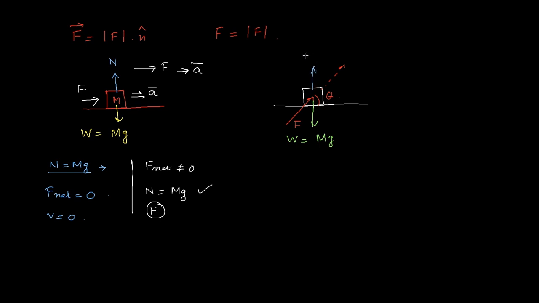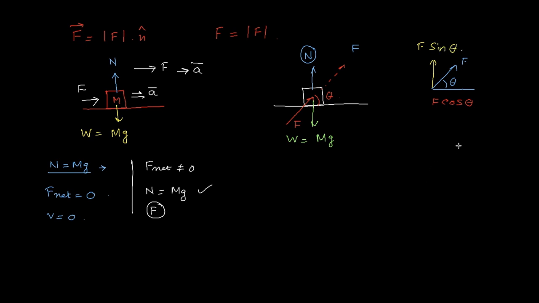But is it only N? No, it is not only N, because now F has two components. If the applied force is F, this is your horizontal direction and this is theta. The horizontal component is F cos theta, and the vertical component is F sin theta.